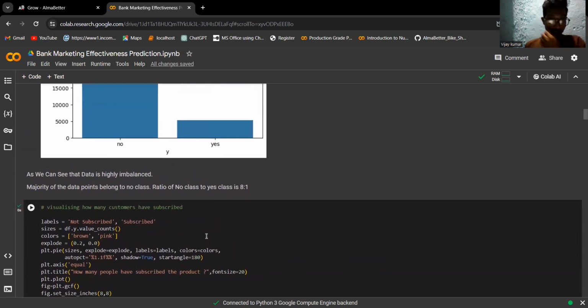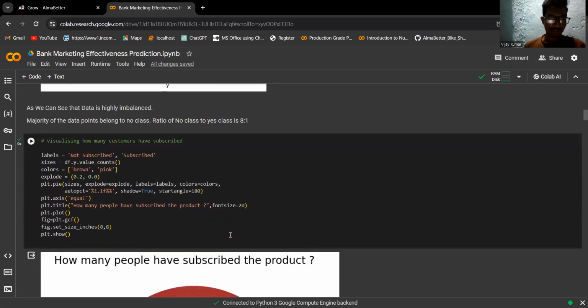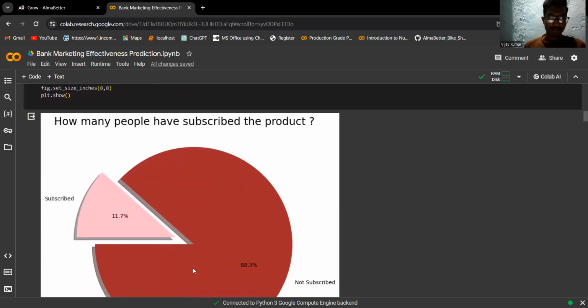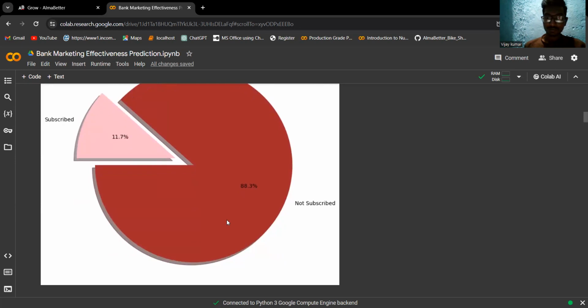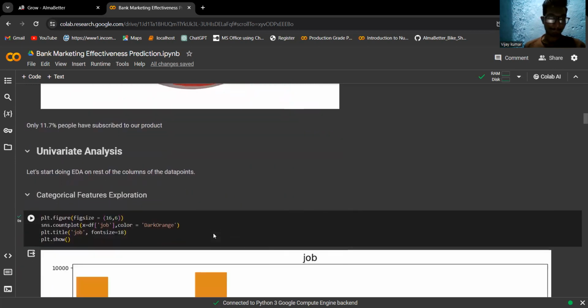This is very highly imbalanced data. We have a ratio of 8 to 1, which is a very low success rate. Now we can see in the pie chart, 88% of the people did not subscribe, and only 11.7% subscribed.